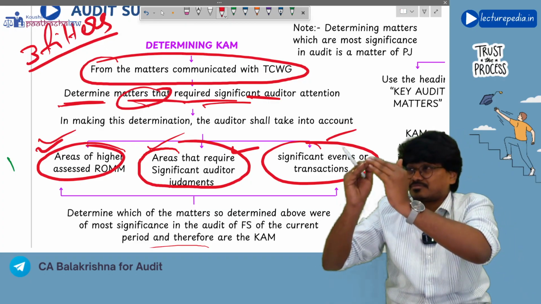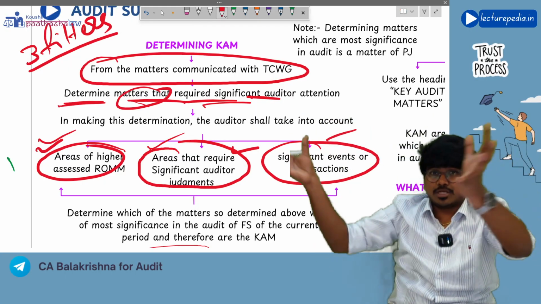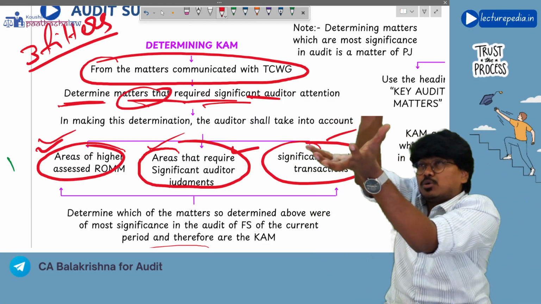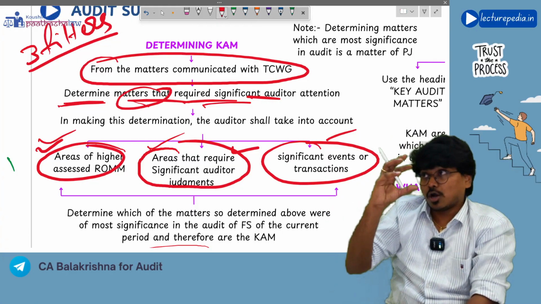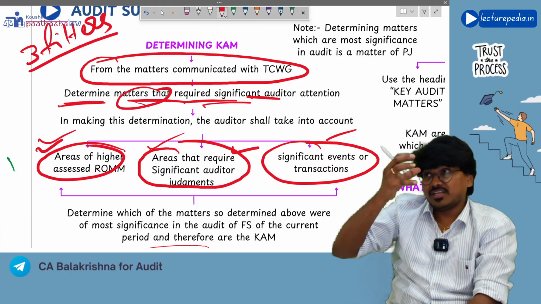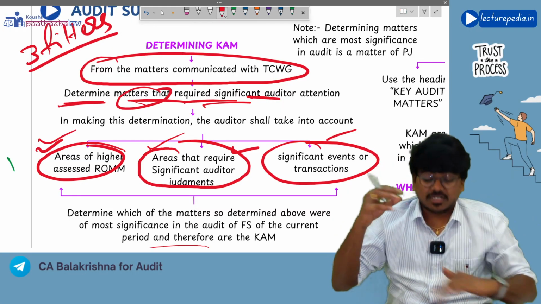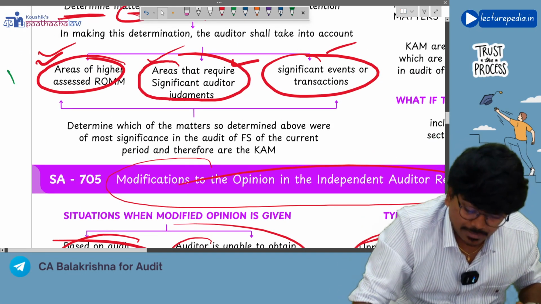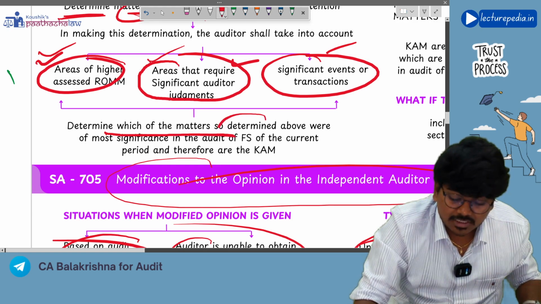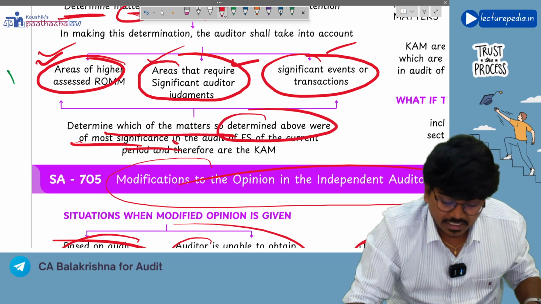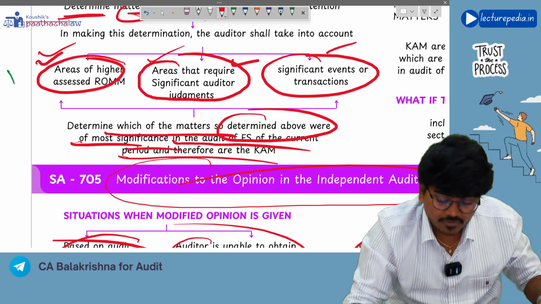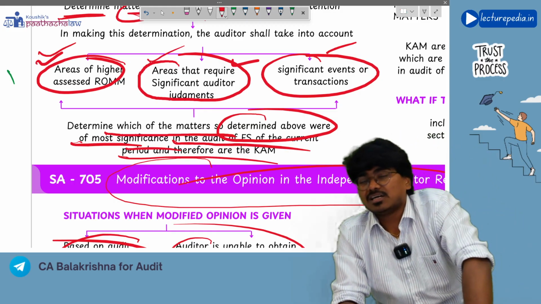So by taking all matters communicated to those charged with governance, you have taken out those matters that require the auditor's significant attention. Now on these matters, you will apply the third filter. What is the third filter? Determine which of the matters so determined above were of most significance in the audit of financial statements of the current period, and therefore are key audit matters.